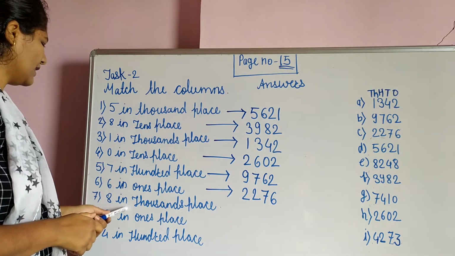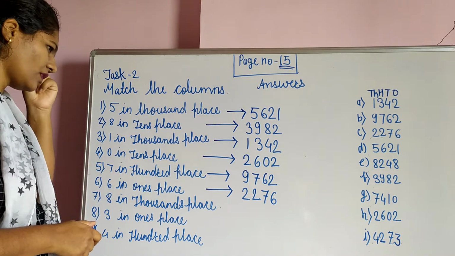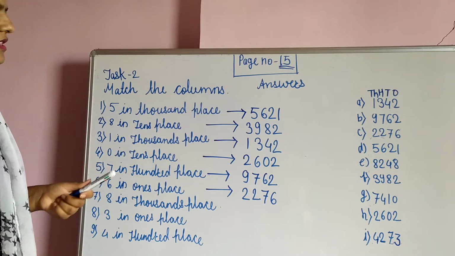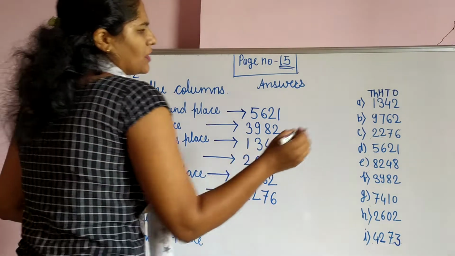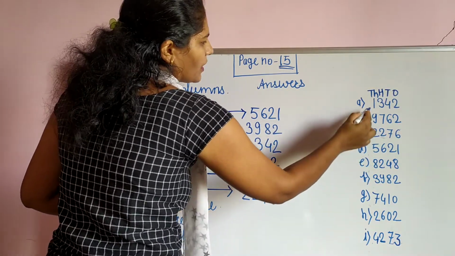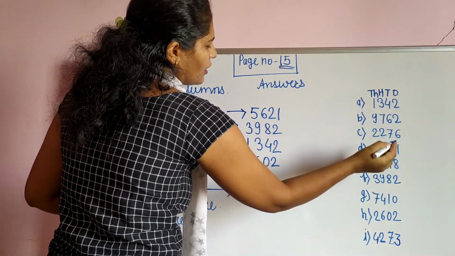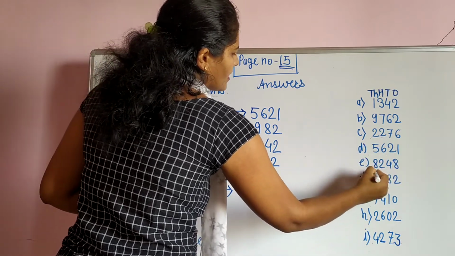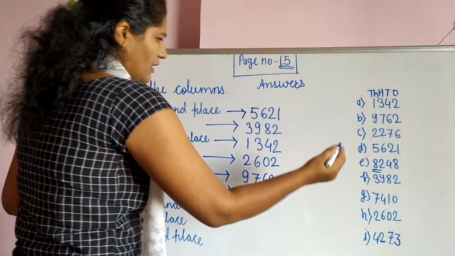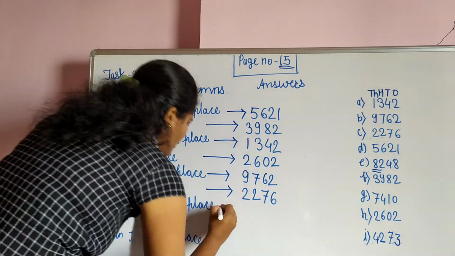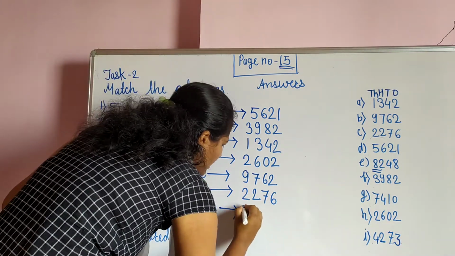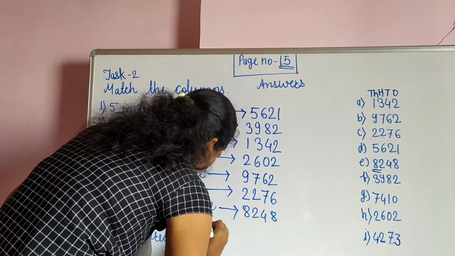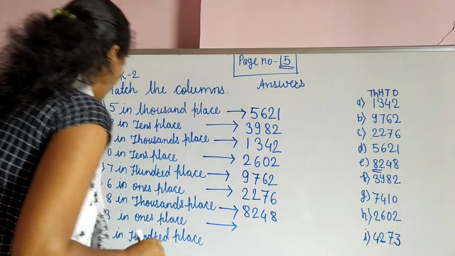Now 8 in thousands place. What is the next question? 8 in 1,000 place. So where is the 8 in 1,000 place? This is the thousands column. Here is 8 there? No. Here? No. We want 8. Here? No. Here also not. Yes, here is the 8. So that is our answer, 8,248.